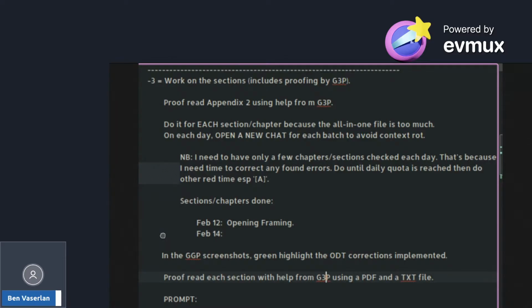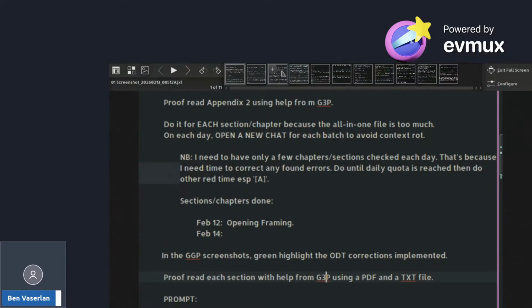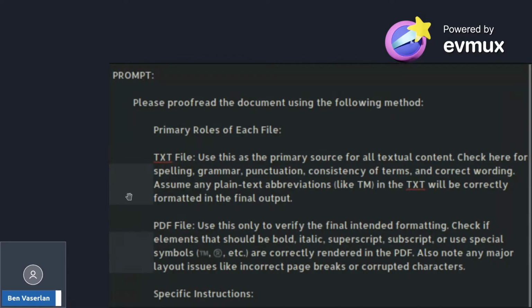This is just for myself in my own to-do, and I was advised by the large language model, hey, just refresh it because of context rot. So I'm now going to go into the prompt, and I've also posted it in the description of the video. Now, I actually had some help with this prompt from DeepSeek, and I explained my whole philosophy to it, and it gave it.